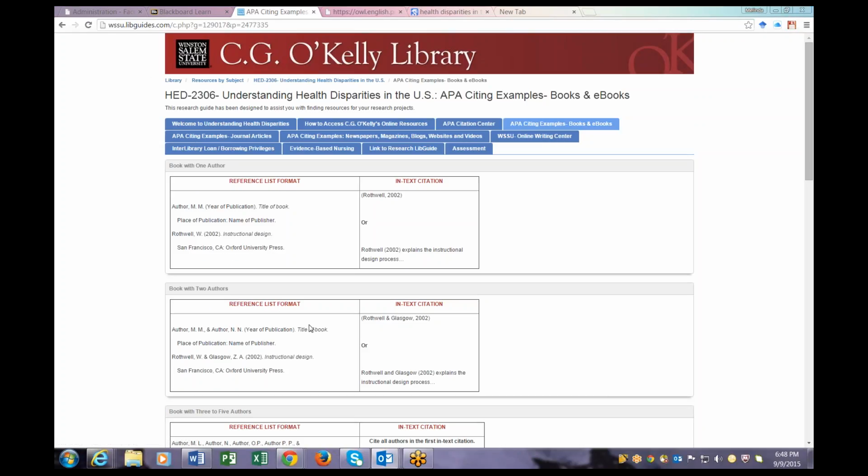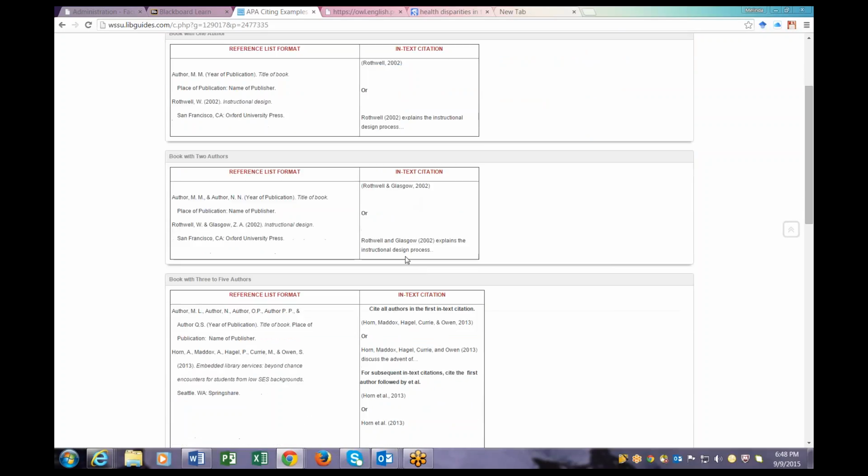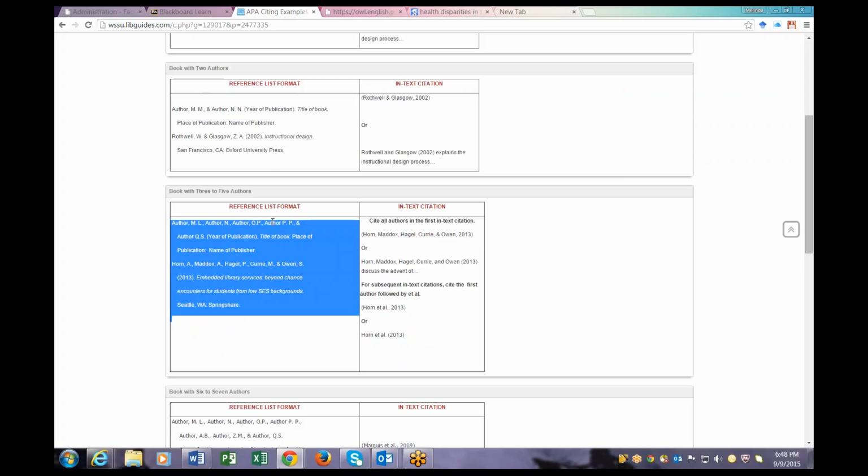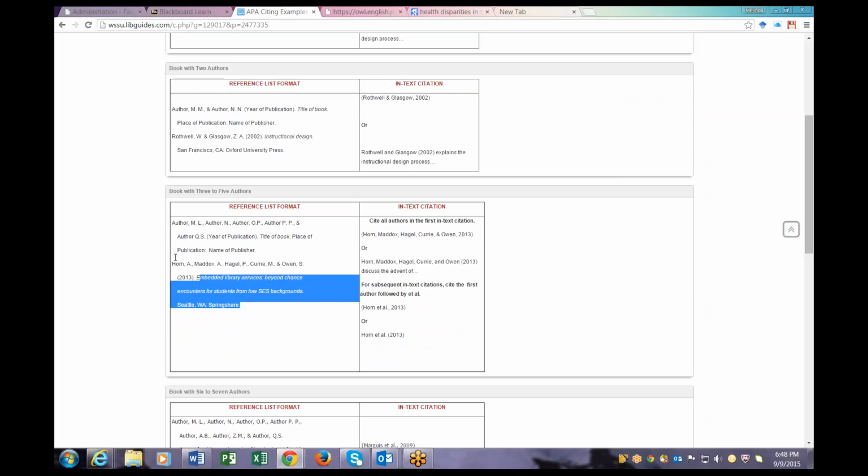And don't forget about these examples, because I also give you an example of in-text citation again and what the reference page should look like. So this is how it should look in your paper at the references part, and this is an example of the in-text citation.